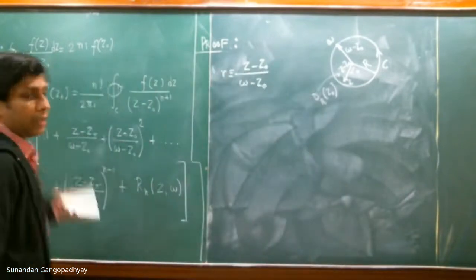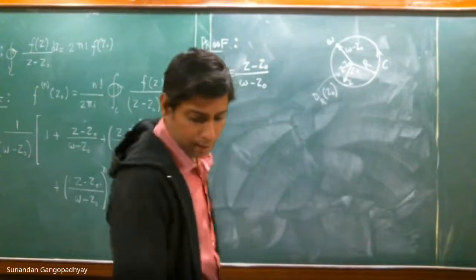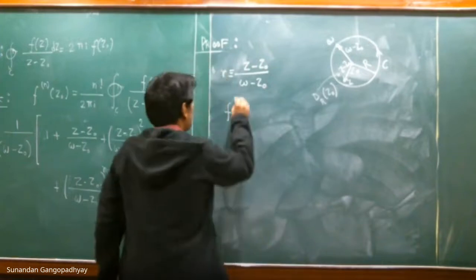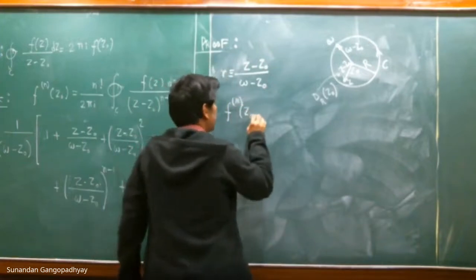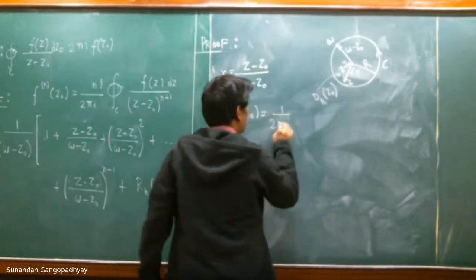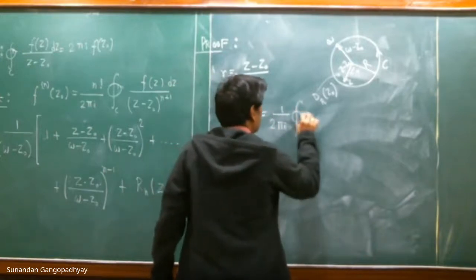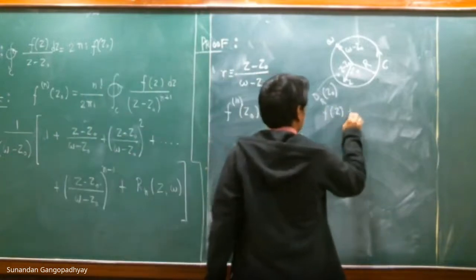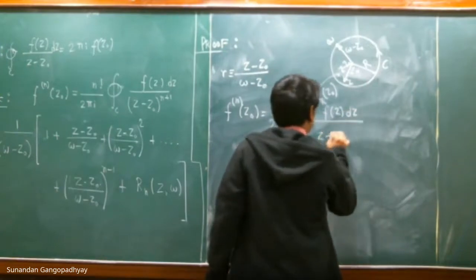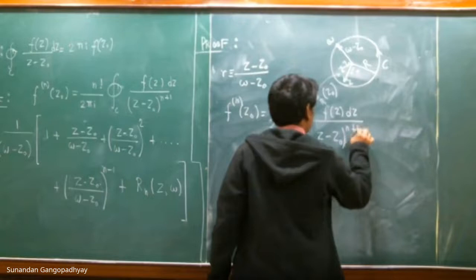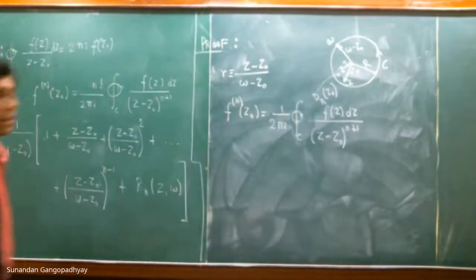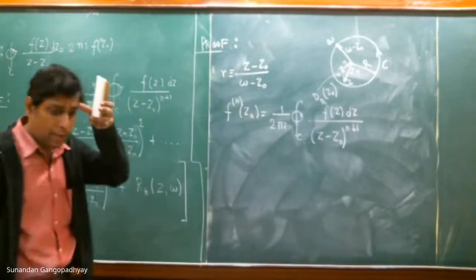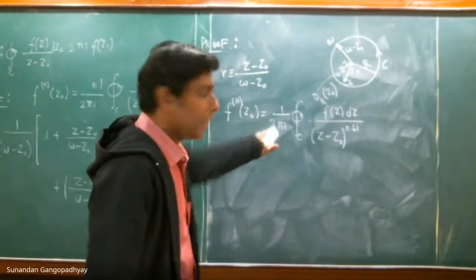Now you just use the Cauchy integral theorem, and you remember the formula that we have just proved. We have proved f^(n)(z naught) is equal to n factorial by 2 pi i, contour integral over the closed contour C, f(z) dz by (z minus z naught) to the power of n plus 1. This is the result that we have just proved. Please remember.